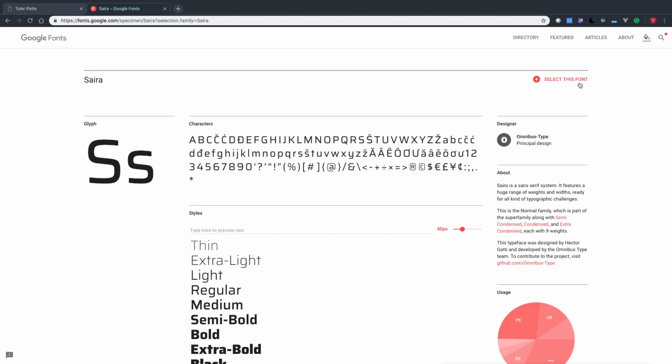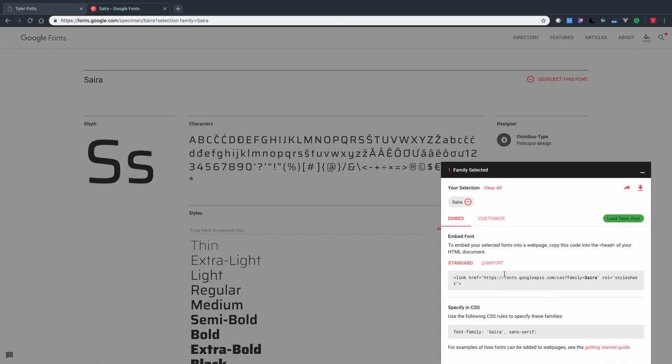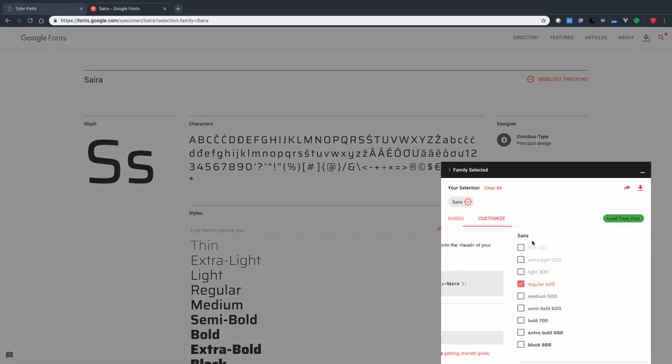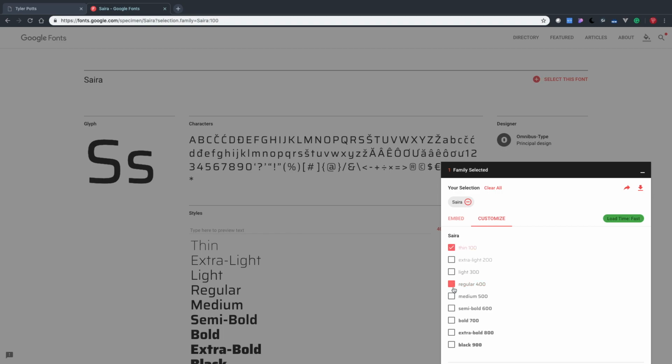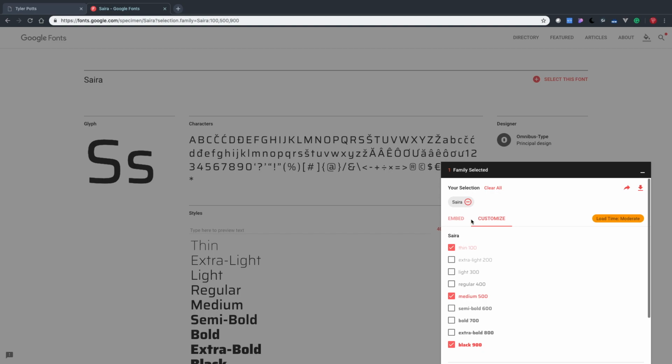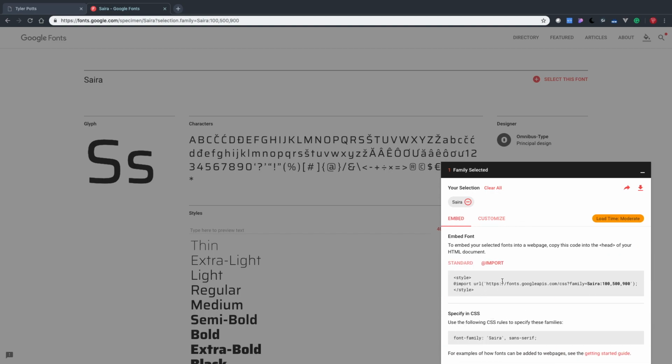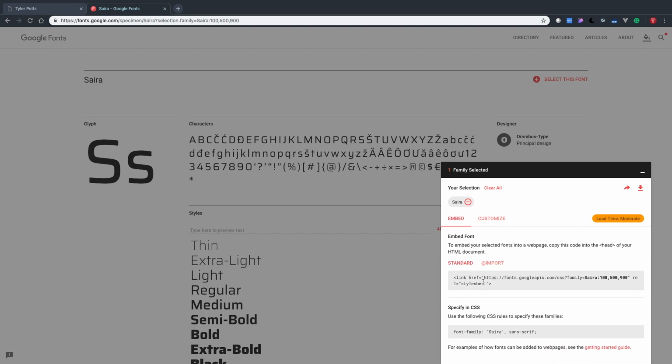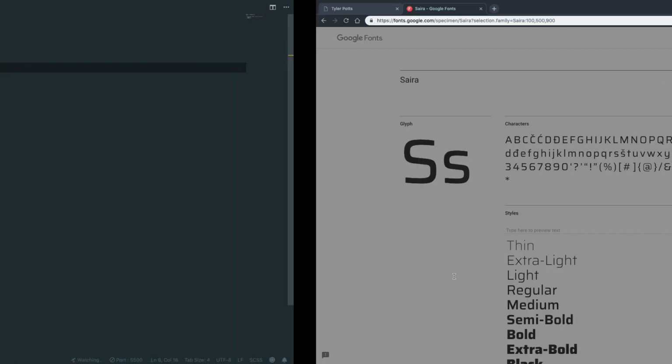To import this font, we're going to select, then embed, so we're going to get a link. Let's customize anyway. So we want the thin, and I'm feeling the medium and black. We're going to embed this, and we're going to link it as a style sheet.